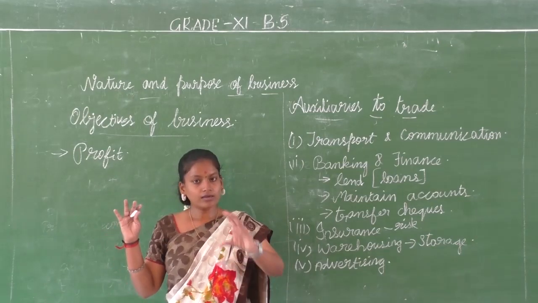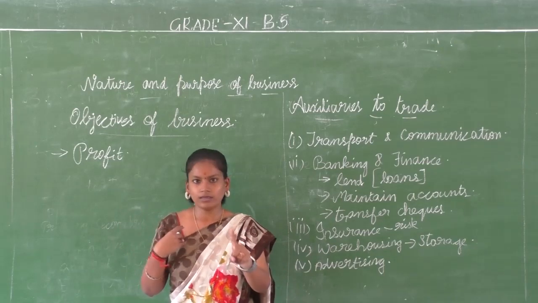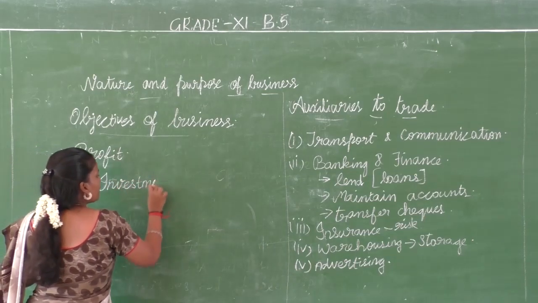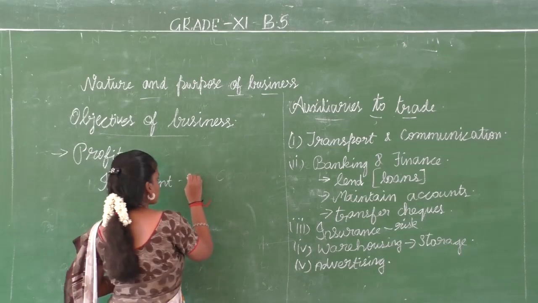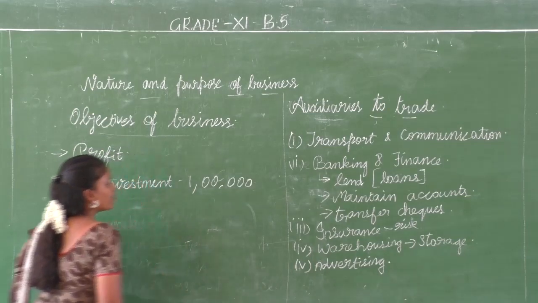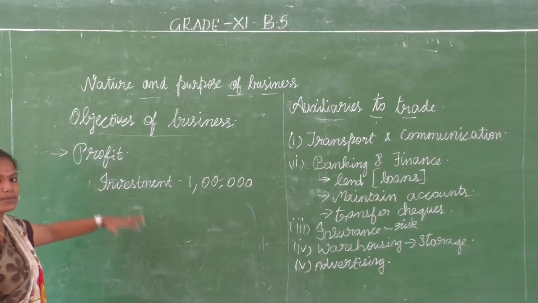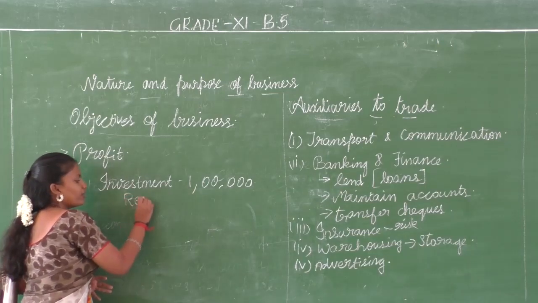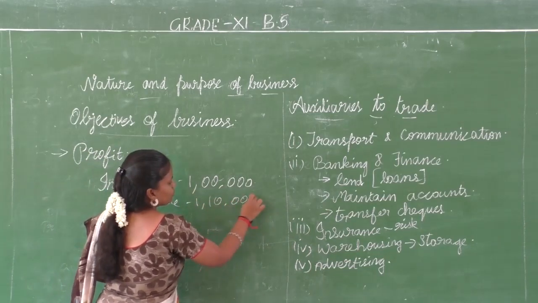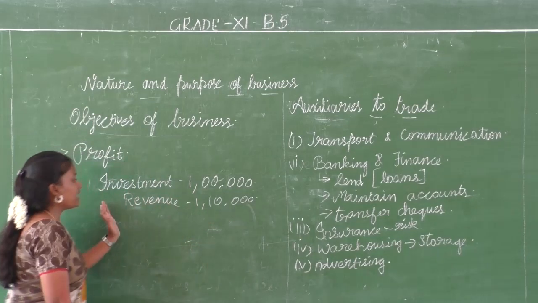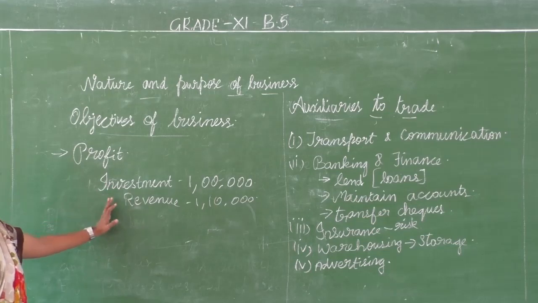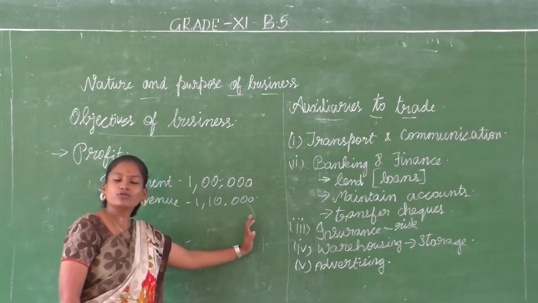Now, for example, I have invested 1 lakh. So my investment is going to be 1 lakh rupees. And finally, after my sales, my revenue or my earning is 1 lakh and 10,000 rupees.